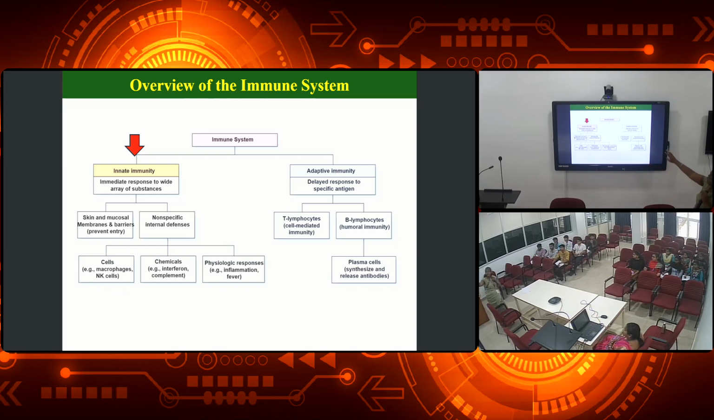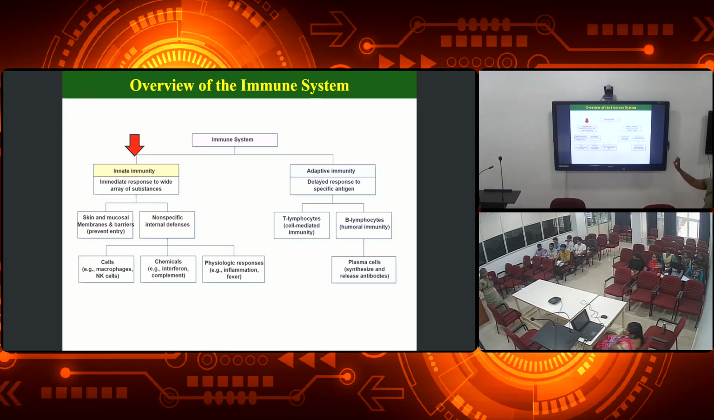Okay, so similarly if you see adaptive immunity, it is nothing but the delayed response. When the pathogen gets into our body, what will happen? Our body should first recognize what it is, right? It should first recognize what it is, then only it will start to respond to that, then it will produce immunity against that pathogen, then it will kill or lyse it. So that's why we call it the delayed response to specific antigens.